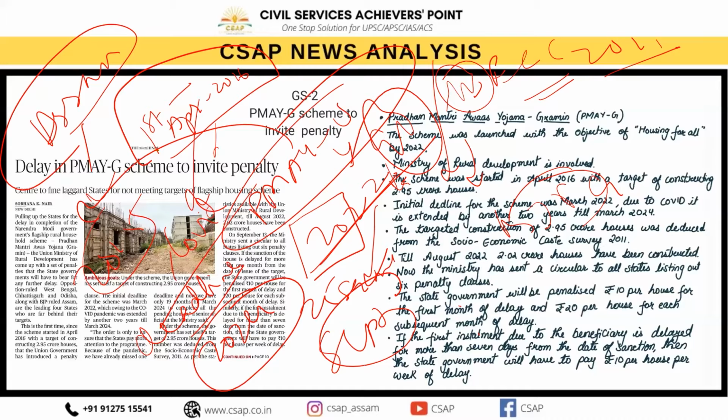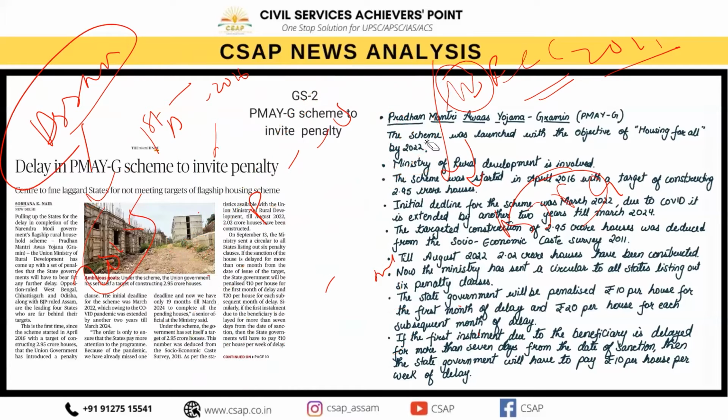Okay, so यहाँ पे clause क्या बोला गया है कि supposedly if the sanction of the house is delayed for more than 1 month, जो सैंक्शन है हाउस का उसका अगर डिले हो गया more than 1 month, then from the date of issue of the target, the state government will be penalized ₹10 per house for the first month of delay. उसके बाद ₹20 per house for each subsequent month of the delay.